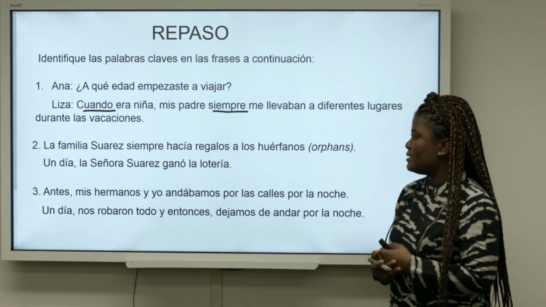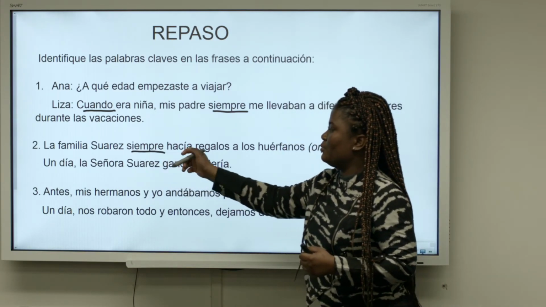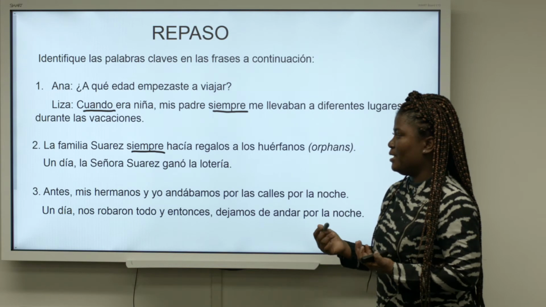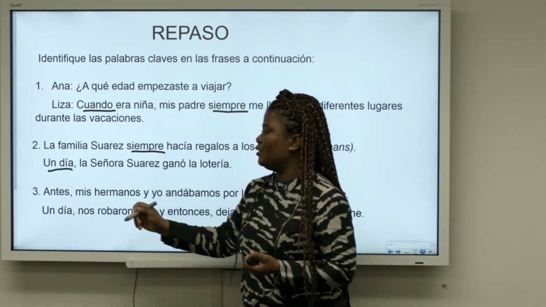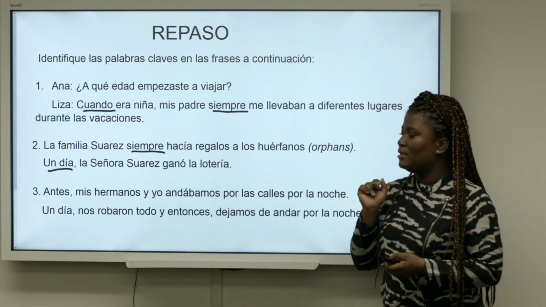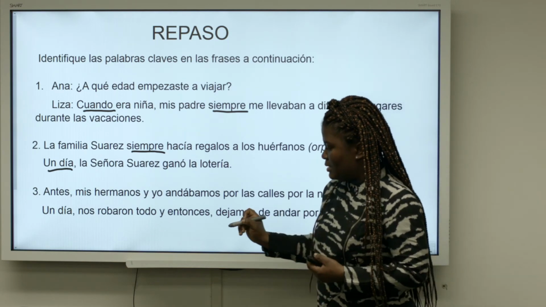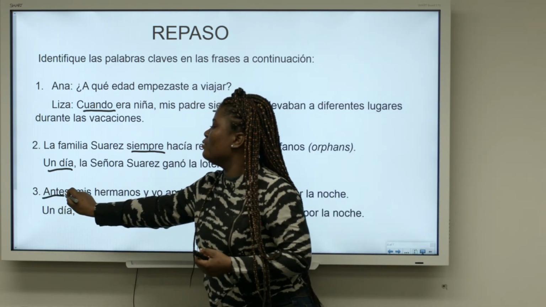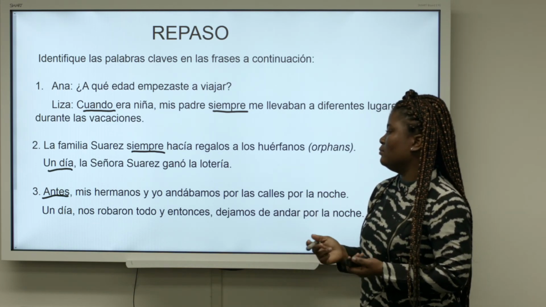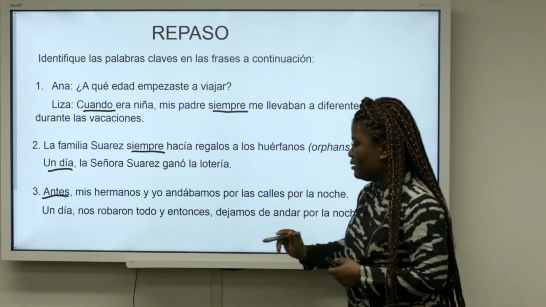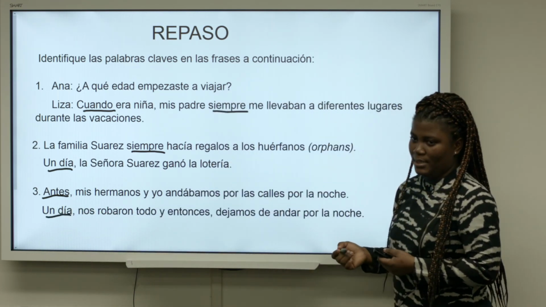Bien. The second sentence. La familia Suárez siempre hacía regalos a los huérfanos. Siempre, which will tell us that the verb hacer must be in the imperfect tense. And then un día, la señora Suárez ganó la lotería. So one day, at a specific time, she won the lottery. Antes, mis hermanos y yo, so before, my brothers and I used to walk at night. And then one day, un día, nos robaron todo y entonces dejamos de andar por la noche.